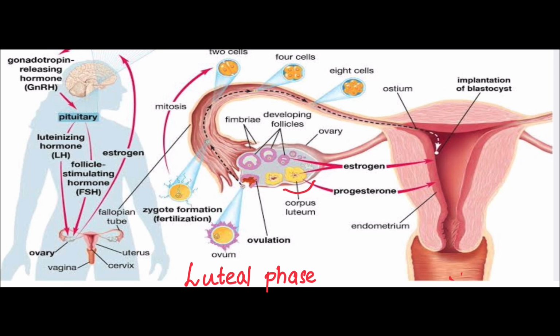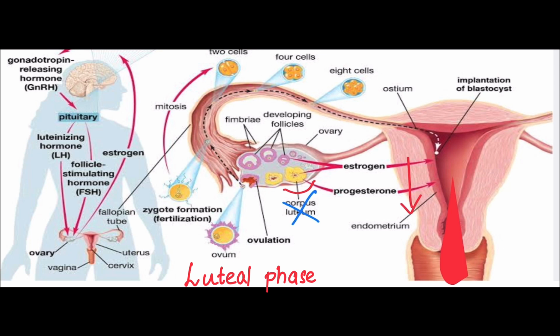If pregnancy is happening, the embryo will release HCG, and this HCG helps to keep the corpus luteum alive, and it will continuously produce progesterone, which will maintain the pregnancy. And if pregnancy is not happening, there is no HCG, and as a result the corpus luteum will die, and there is a dip in estrogen and progesterone, and all the uterine lining prepared for pregnancy will shed out through the vagina as menstruation.